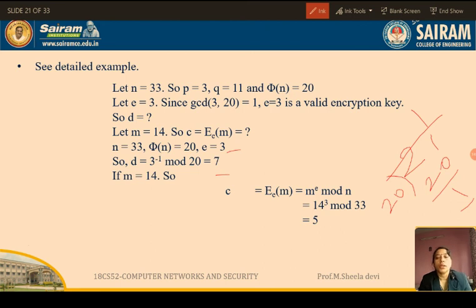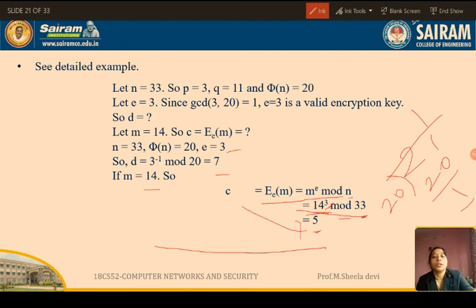And what is the second step? The message is M equal to 14. The second operation is the encryption operation. When we convert the first block into decimal, it is 14. So I am taking the message 14, and the formula to convert the plain text to the ciphertext is message power e mod 33. What is my message? 14. And what is the e value we have calculated? It is 3, mod 33. What is this 33? The n value, n is nothing but p into q. If you do this operation, you will get the remainder as 5, which is called the ciphertext.